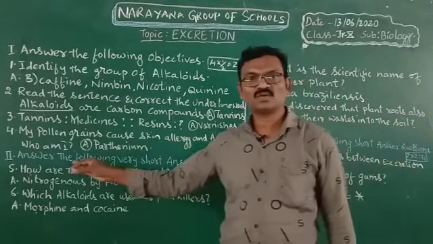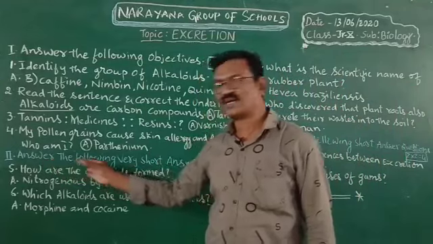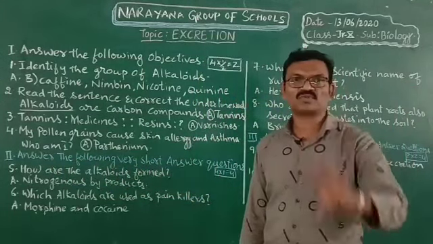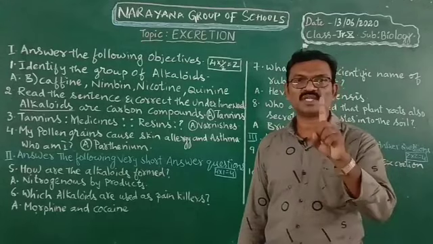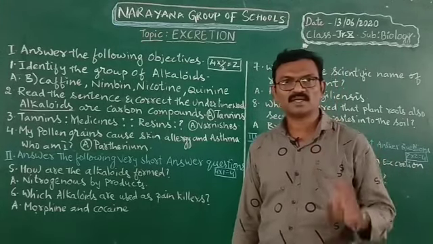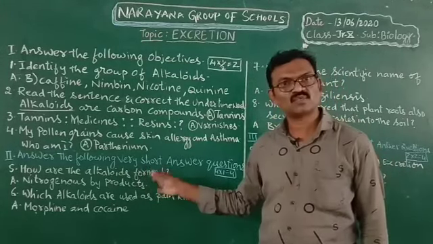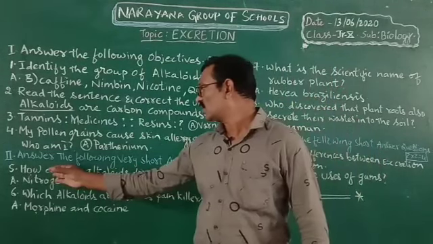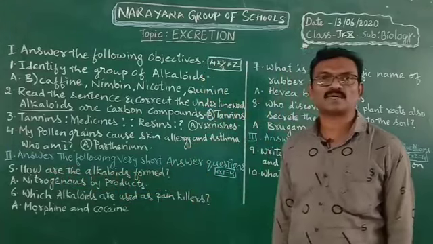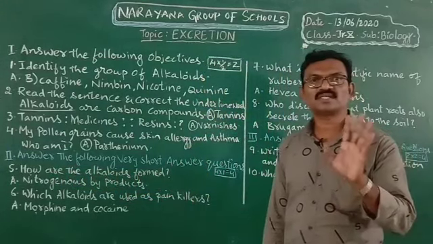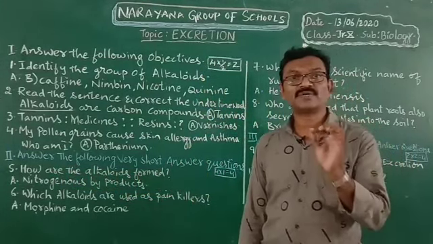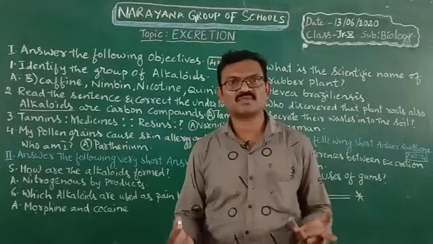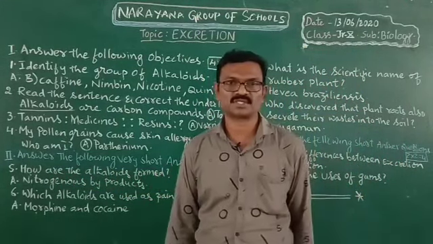Okay, right. Now it is time for seeing the very short answer questions. There are 4 very short answers. Each very short answer carries 1 mark. Now let us see what are the 4 very short answer questions. The 5th question, how are the alkaloids formed? Alkaloids are formed by nitrogenous byproducts. Alkaloids are the products of nitrogenous byproducts.